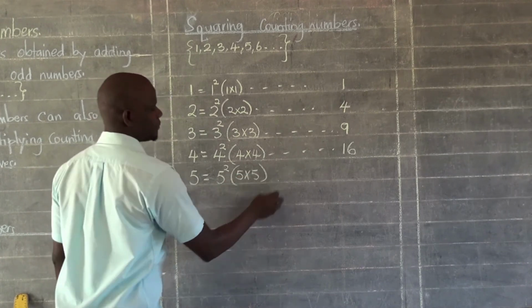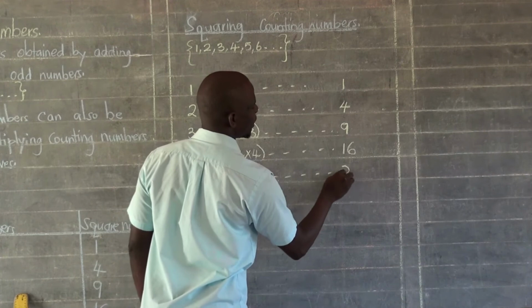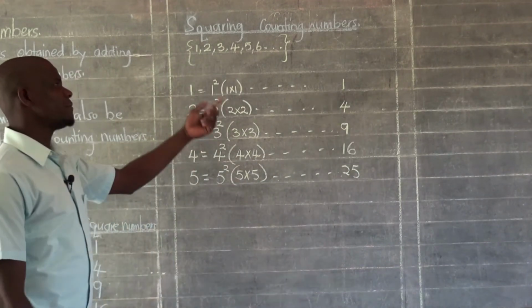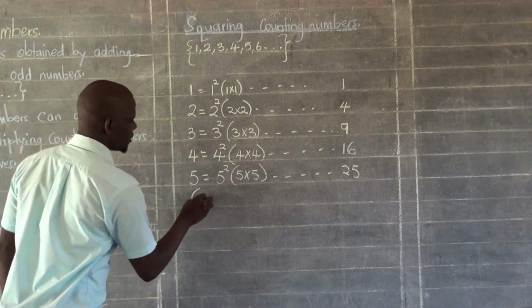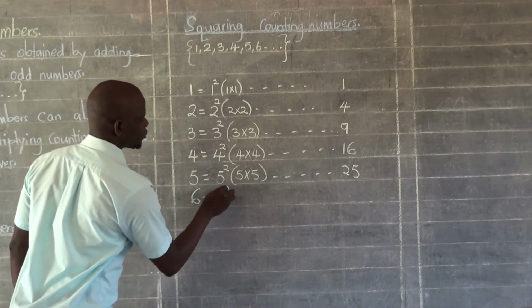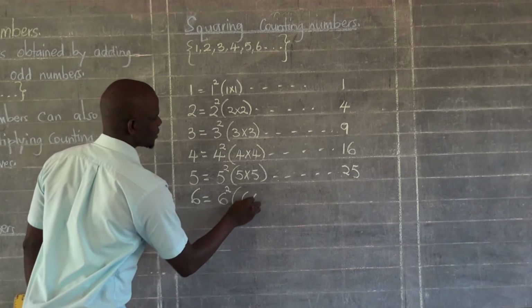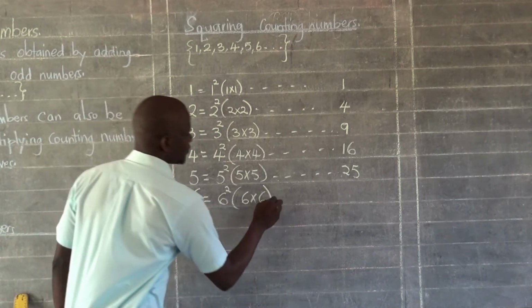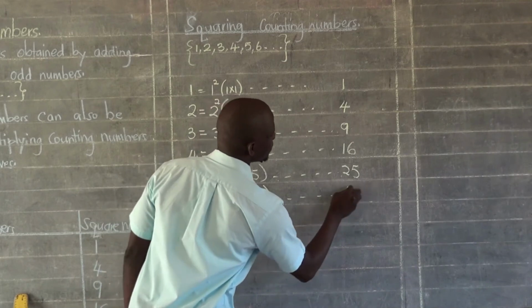And 5 times 5 will give me another square number, which is 25. And then from 6, I will say 6 will be equivalent to 6 squared, which is 6 times 6. And 6 times 6 will be equivalent to 36.